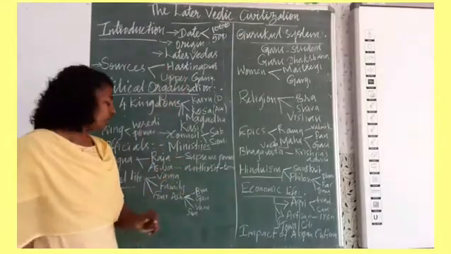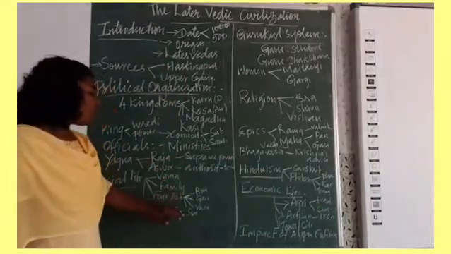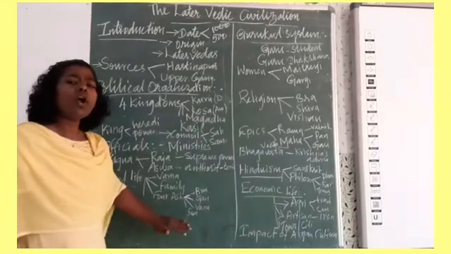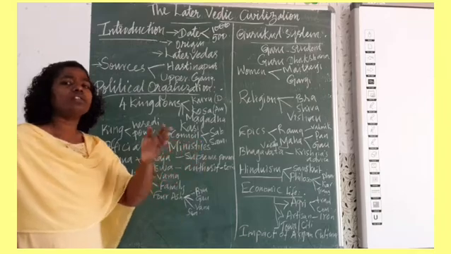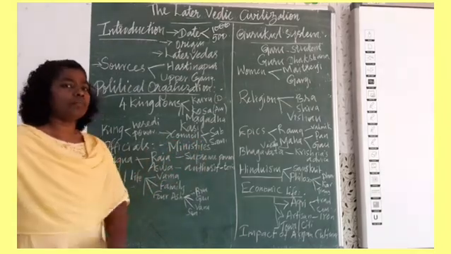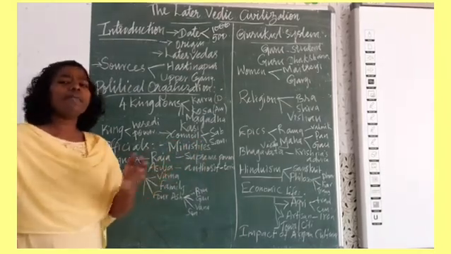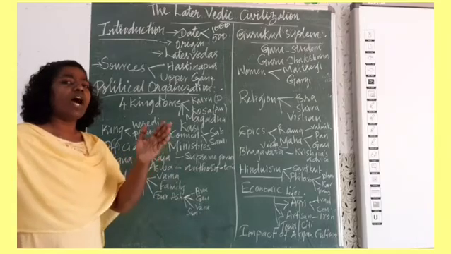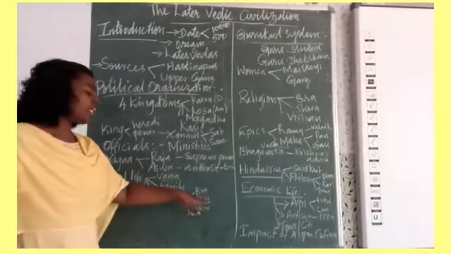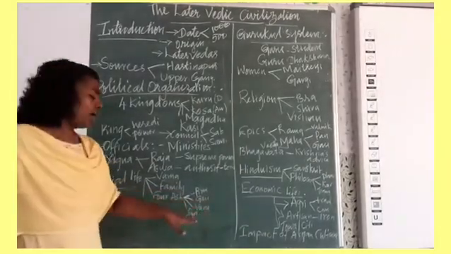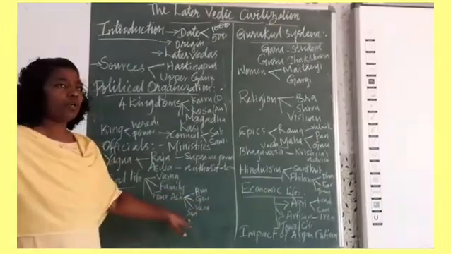When we talk about the four ashramas, they talk about the four stages of life of a man. The life of a man was classified under four divisions, that is brahmacharya, grihastha, vanaprastha and sannyasa.